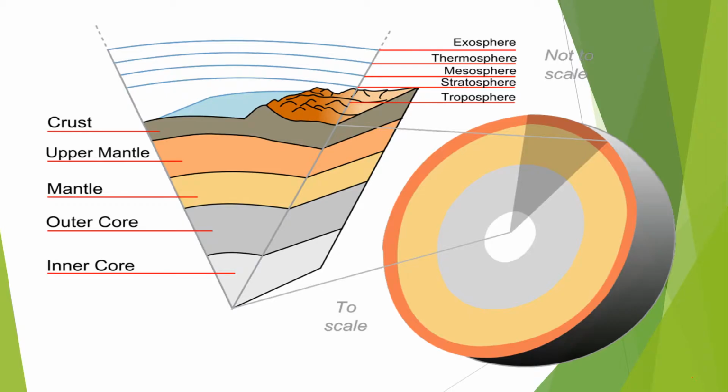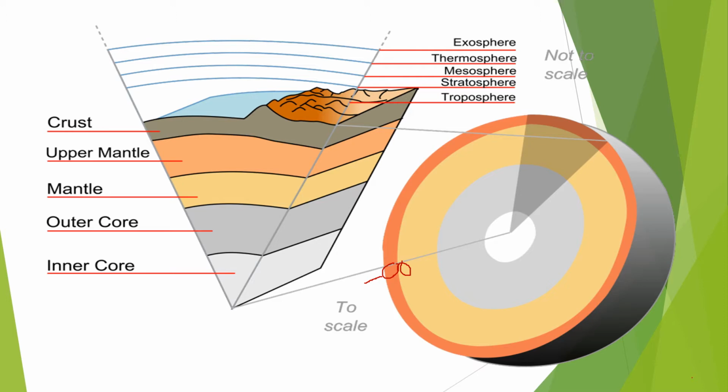Alright, so let's proceed with the plate tectonics theory. The outermost part of the Earth's structure is known as the lithosphere. The lithosphere consists of the crust, this is the crust right here class, and the upper mantle, right here. Now this is the lithosphere. The lithosphere is divided into a number of tectonic plates.